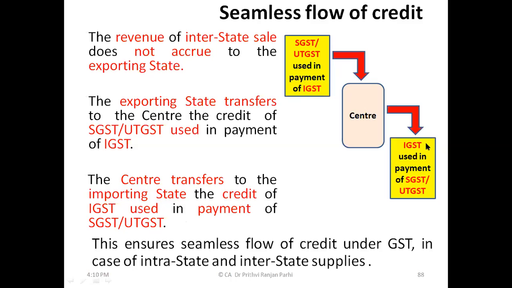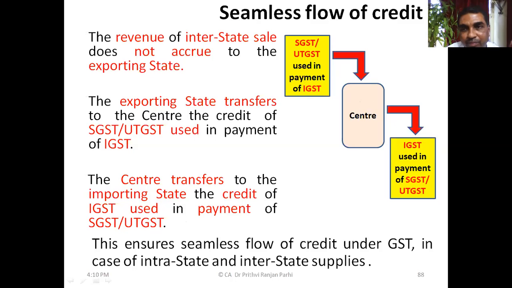If some IGST is used for payment of SGST or UTGST, center transfers that amount to that particular state. Okay. This is how credit moves from one state to another state. This mechanism ensures seamless flow of credit. Understood this concept?